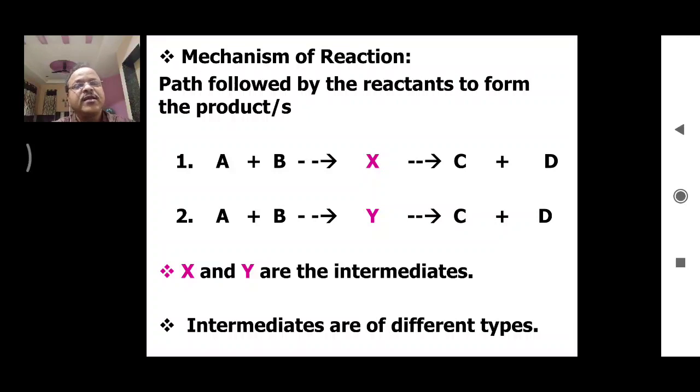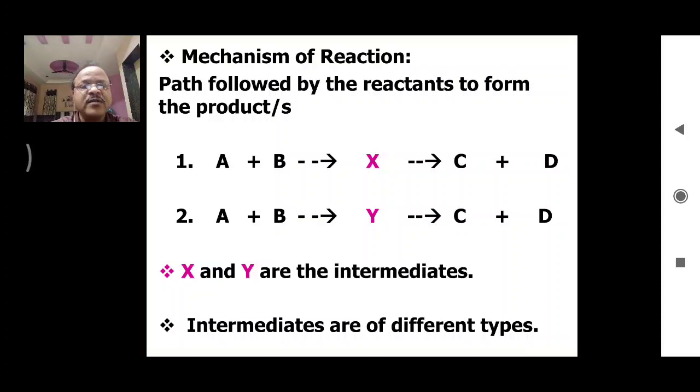Now let's take the general example. A plus B, it gives products C plus D. But here the formation of products C and D occurs via X. So this is one path. In another path, A and B react and there is formation of Y species, and that Y species is converted into the products C and D. So this is the second path.